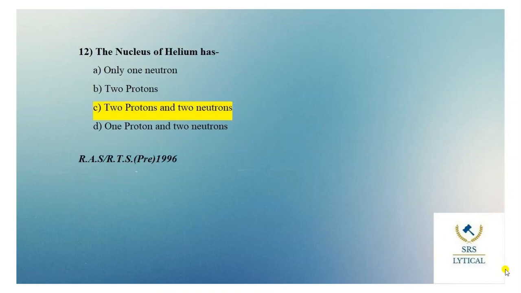The nucleus of helium has, options are only 1 neutron, 2 protons and 2 neutrons, 1 proton and 2 neutrons.